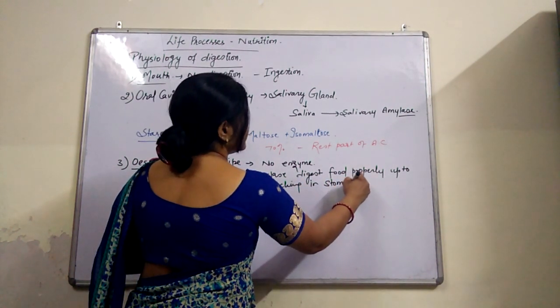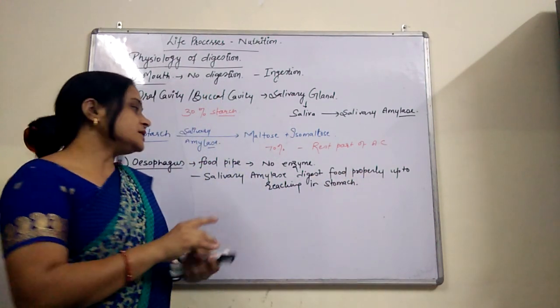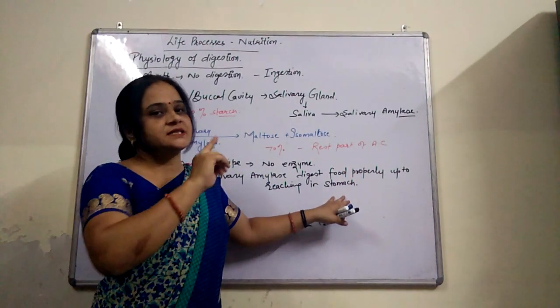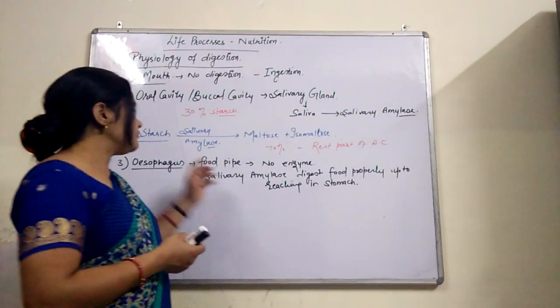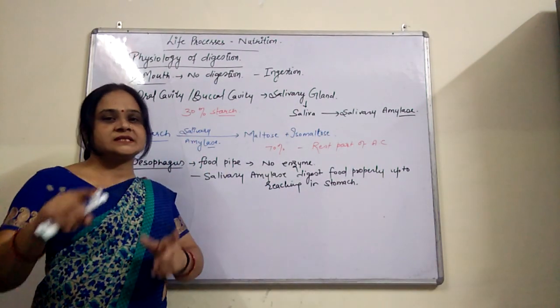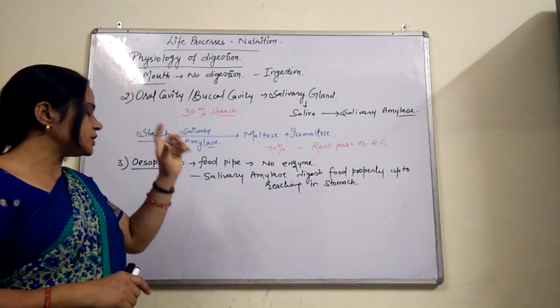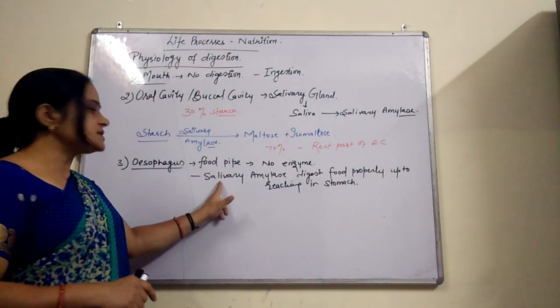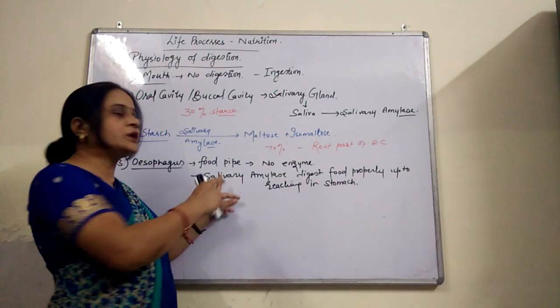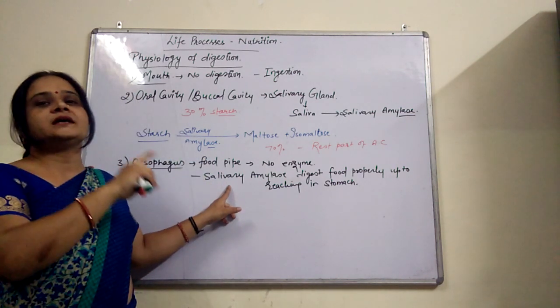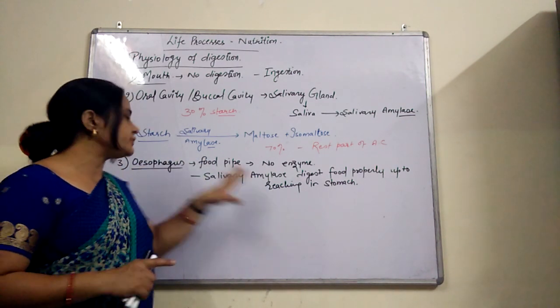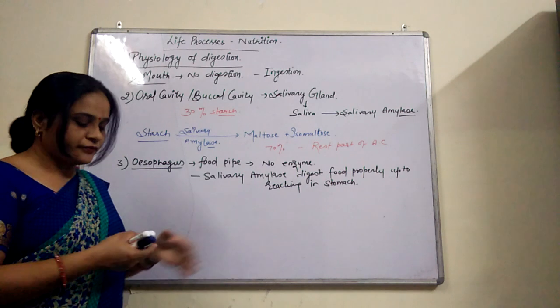When the food reaches the stomach, the enzymes from the stomach start their digestion, but while the food pipe continues passing the food, the salivary amylase is present in the food, and that salivary amylase helps in the digestion of the food inside the esophagus.